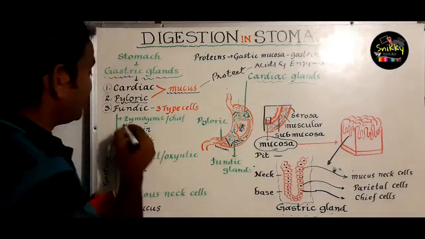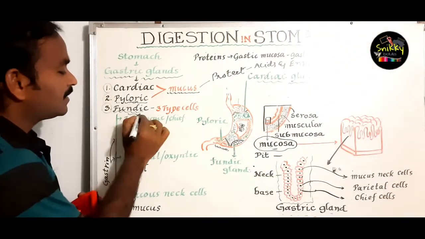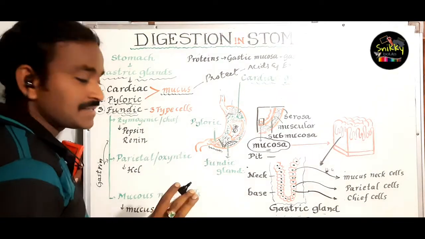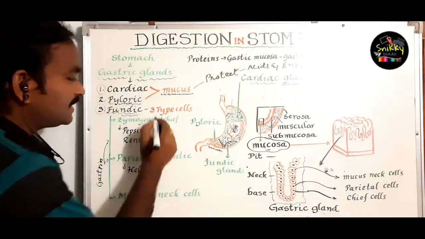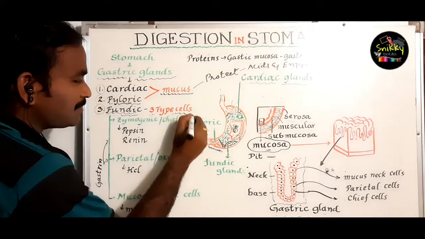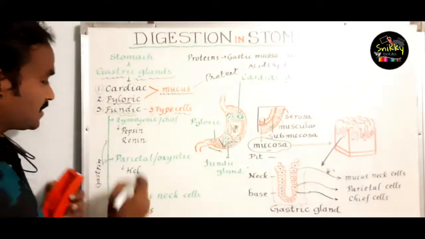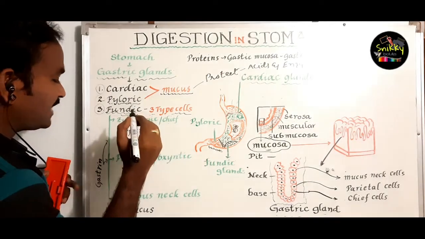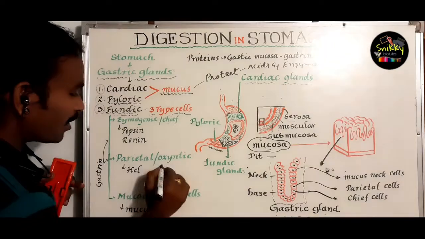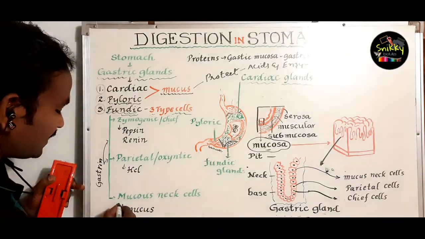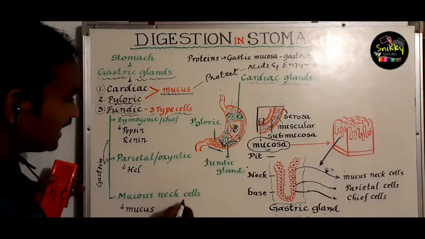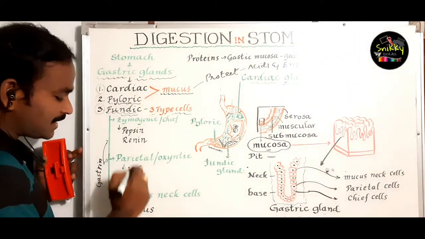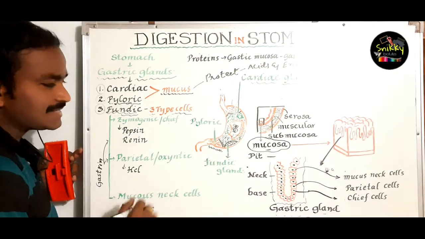And come here, the next one is fundic gastric glands. These fundic gastric glands have three types. How many types did I mention here? Three types. One is zymogenic or chief cells, and parietal or oxyntic cells. At the same time, the third one, mucus neck cells. First one, zymogenic cells. Second one, parietal cells. Third one, mucus neck cells.